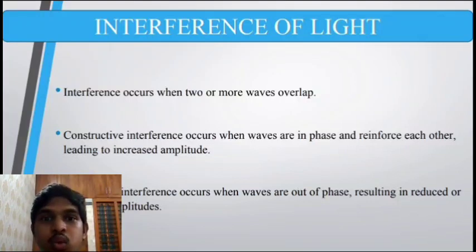For interference to occur, the sources of light must be coherent, meaning they have a constant phase relation. That is, the light source should be a coherent source having a constant phase. Incoherent sources do not maintain a constant phase and their interference patterns are not stable.